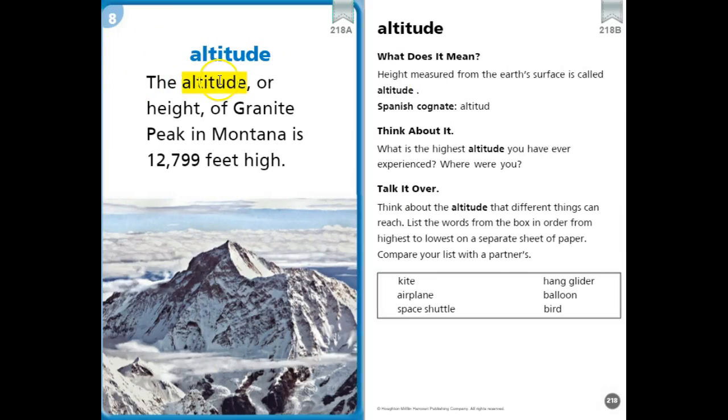Altitude. The altitude or height of Granite Peak in Montana is 12,799 feet high. Height measured from the Earth's surface is called altitude. What is the highest altitude you have ever experienced? And where were you?